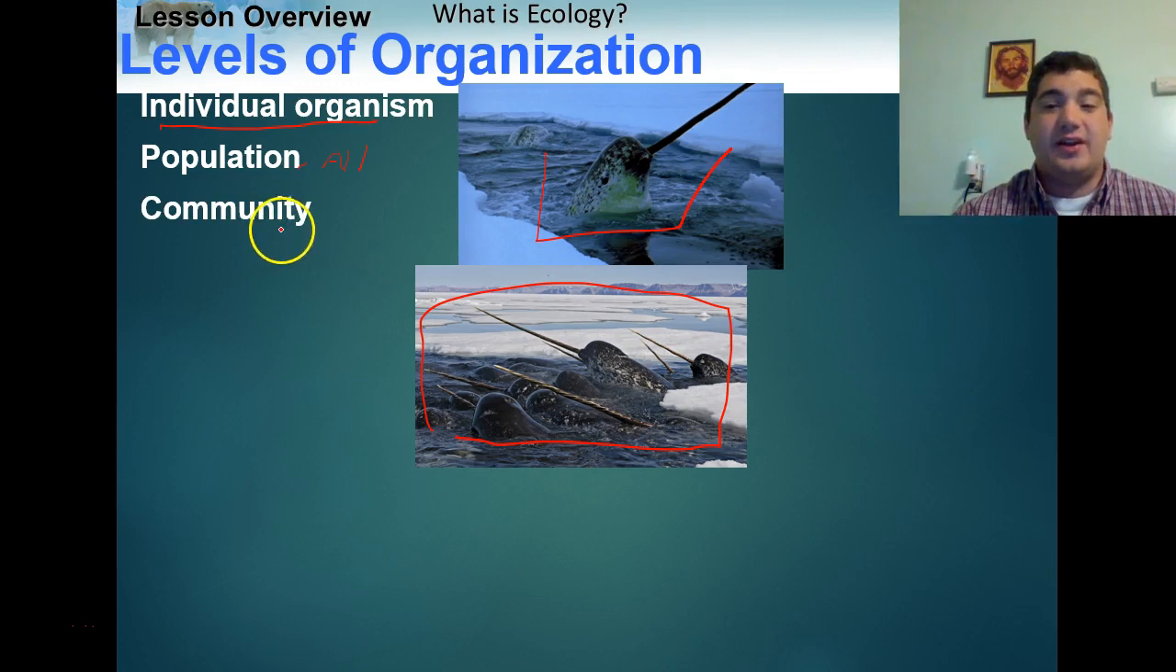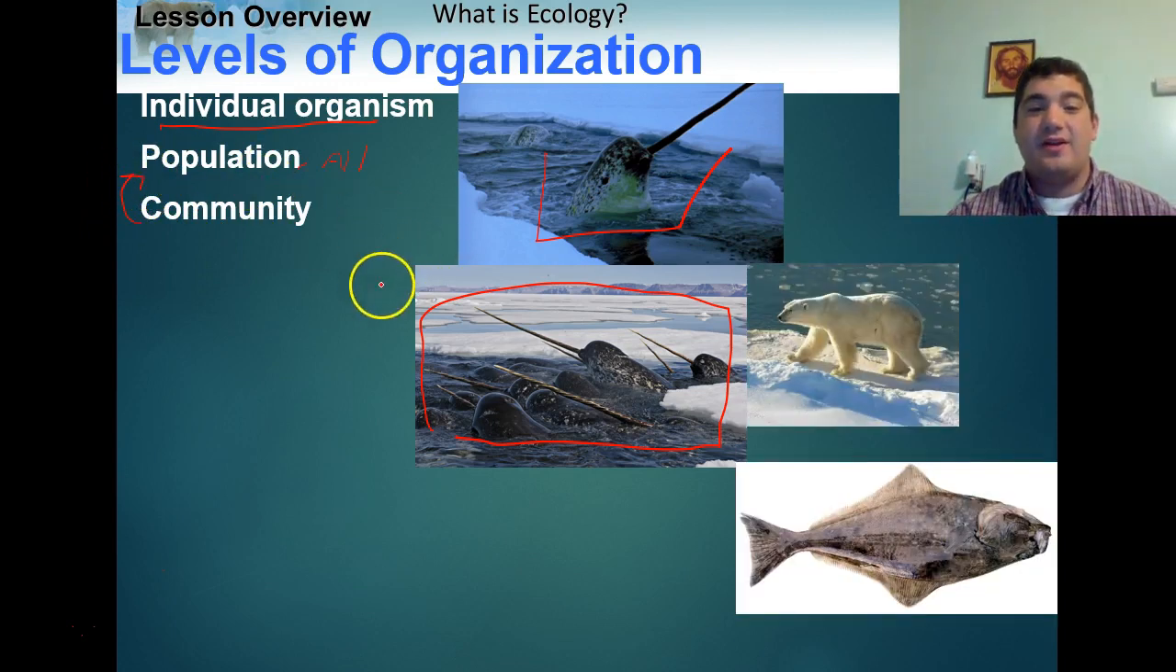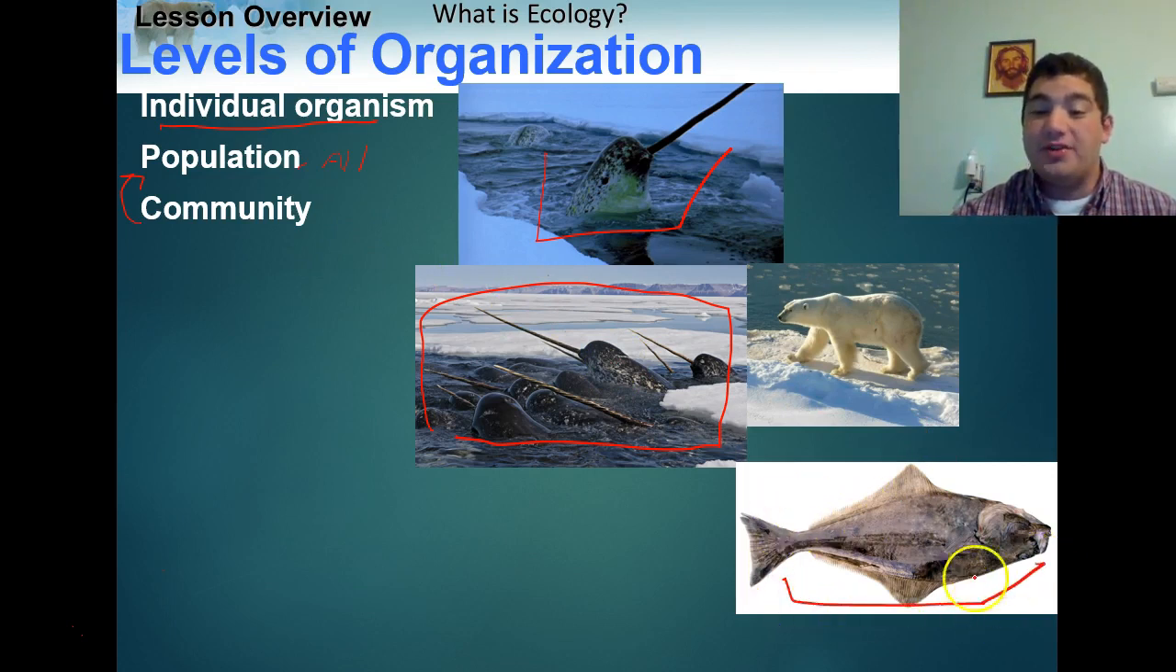The next level is the community. A community refers to all the different populations of different species that are found in a certain area. So narwhals live in a community with halibut. Narwhals eat halibut. They might also live in a community with little shrimp. They eat shrimp, but they also live in a community with the polar bear population that lives with them in the Arctic. And polar bears are a natural predator of narwhals. Pretty cool.